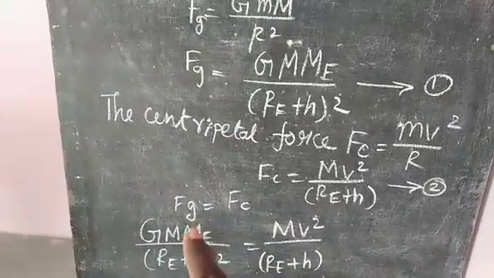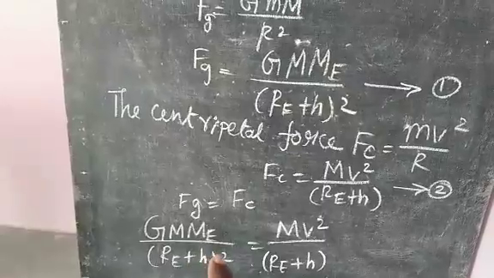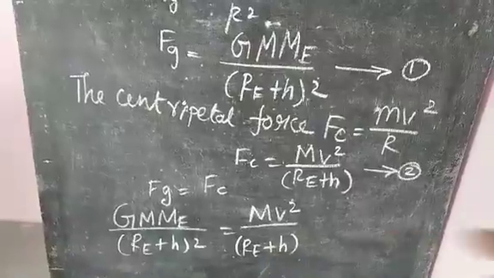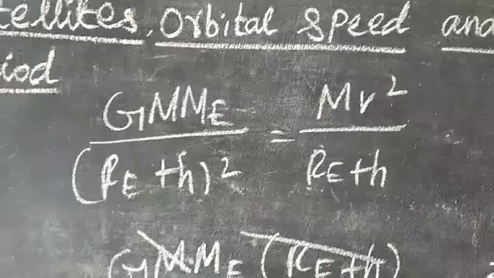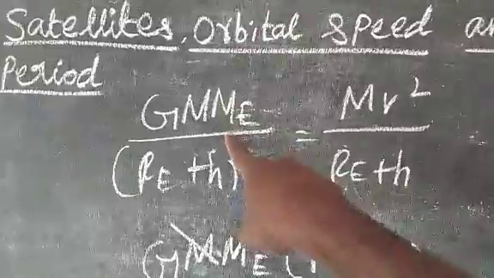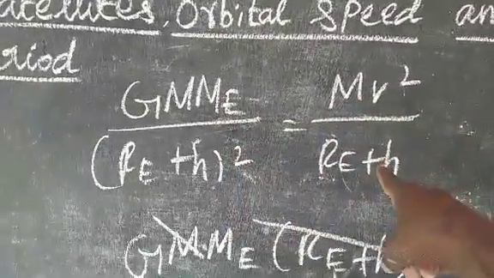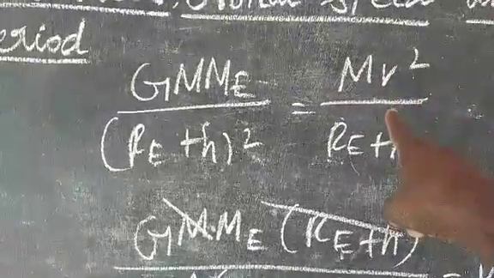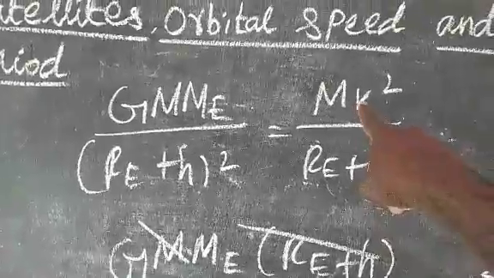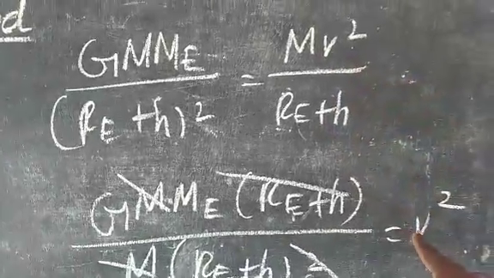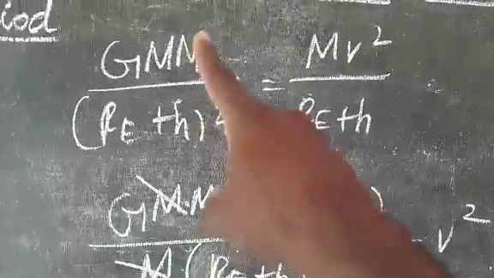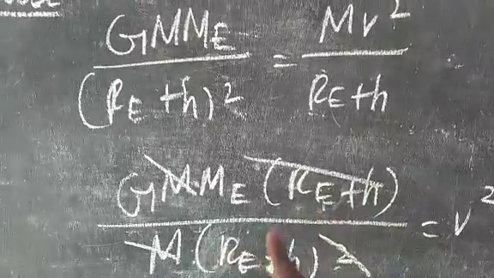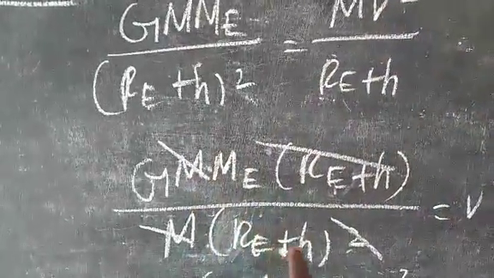So the gravitational force G Me m by (Re plus h) the whole square is equal to the centripetal force m v square by (Re plus h). Gravitational force is equal to centripetal force. So equate these and rearrange the equation, because we are going to find the orbital speed v. Orbital speed v square is equal to G Me m (Re plus h) divided by m (Re plus h) the whole square.